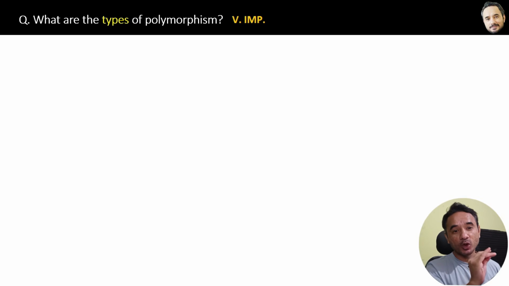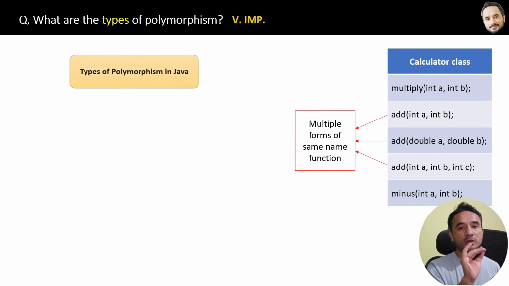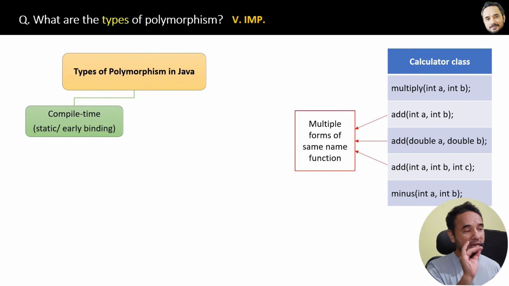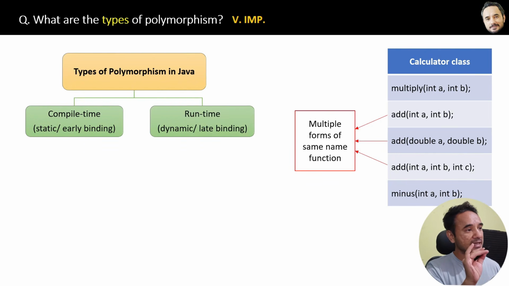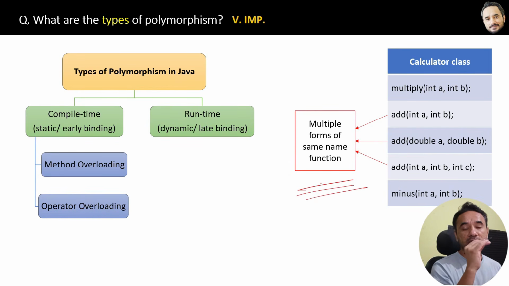What are the types of polymorphism? Very important question. If you remember, polymorphism means having multiple forms of the same name function like this, right? Now we have two types of polymorphism. The first one is compile time polymorphism, and the second is runtime polymorphism. Compile time polymorphism is again of two types: method overloading and operator overloading. Now this example which I explained here is an example of method overloading.